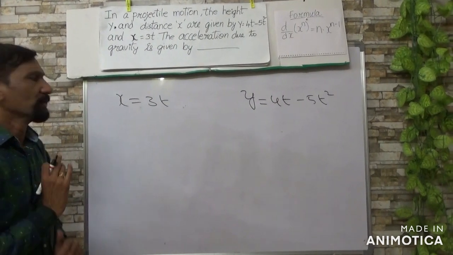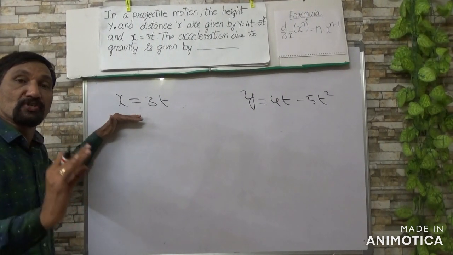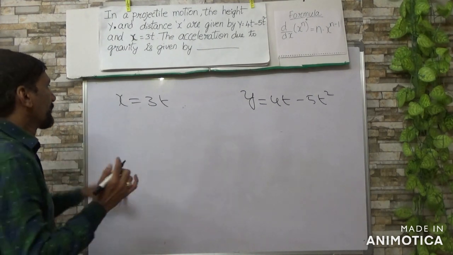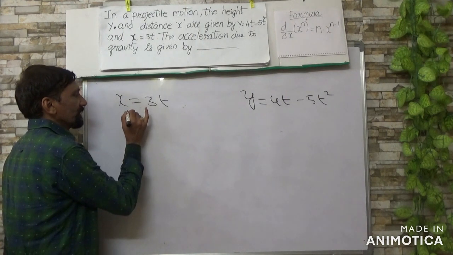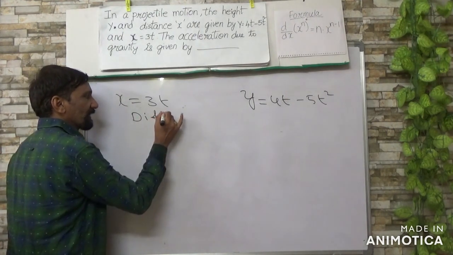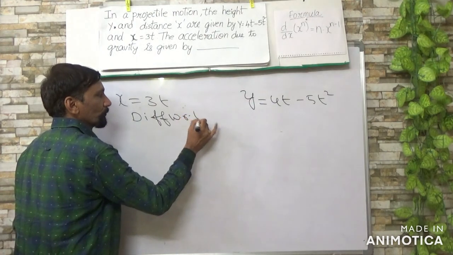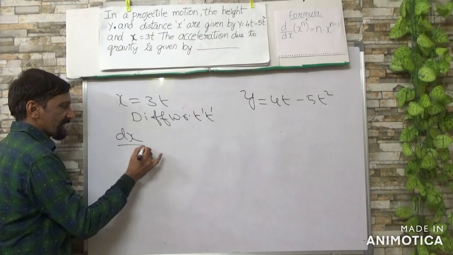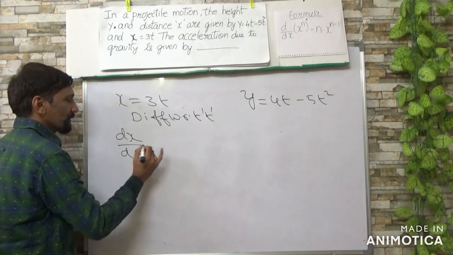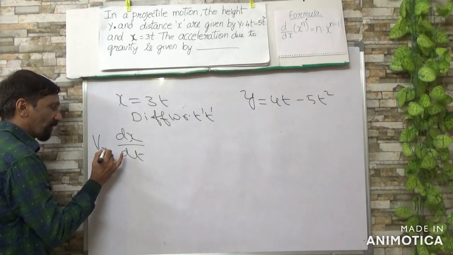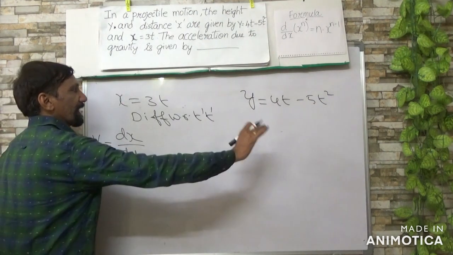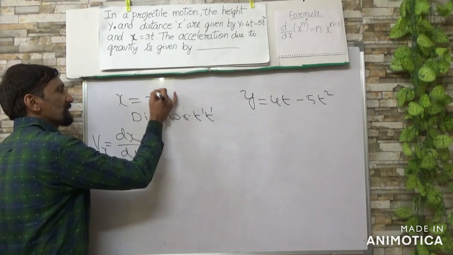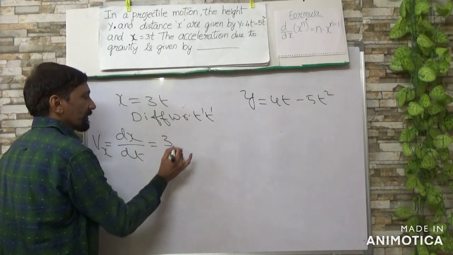How? Very simple. Whenever you differentiate displacement, you get velocity. So differentiating this with respect to time, you can say dx by dt, and thereby you get the velocity in the x direction. While differentiating, the constants must always be taken out.